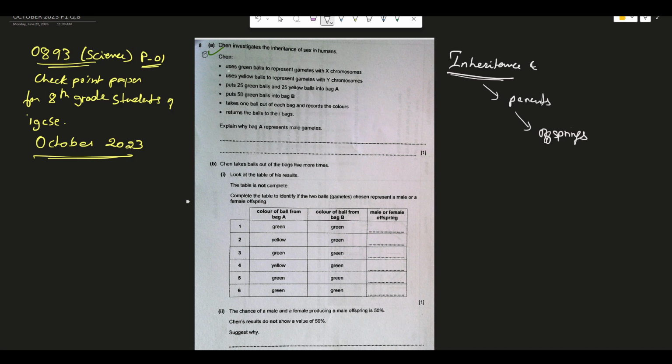Shen is making an investigation on the inheritance of sex in humans. These are the things you should concentrate on.